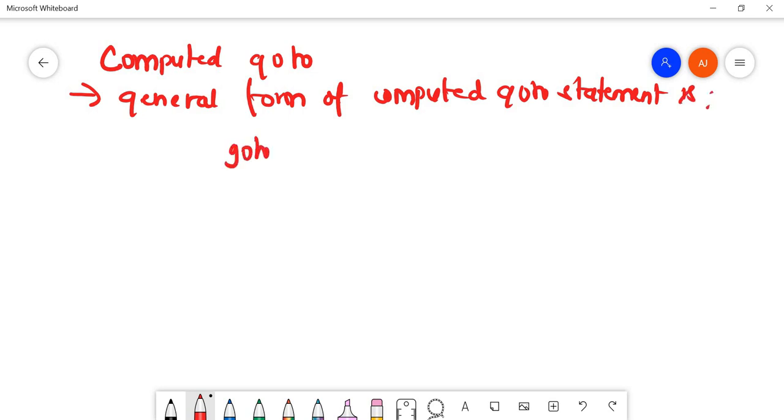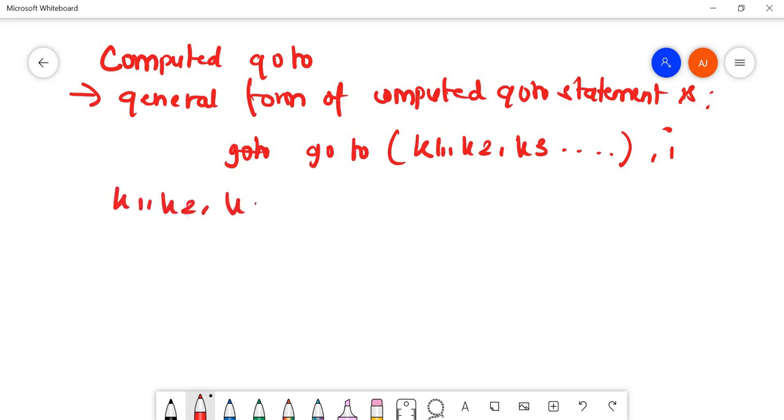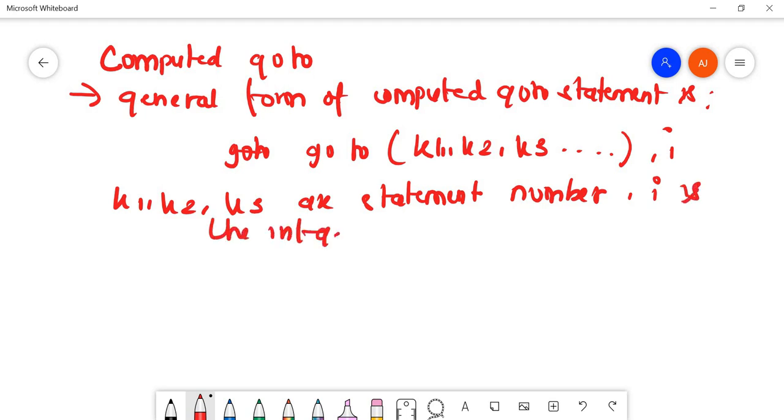It is goto, or you can write go and to separately, followed by (k1, k2, k3, ...), comma I. Here k1, k2, k3 are statement numbers, and I is an integer.